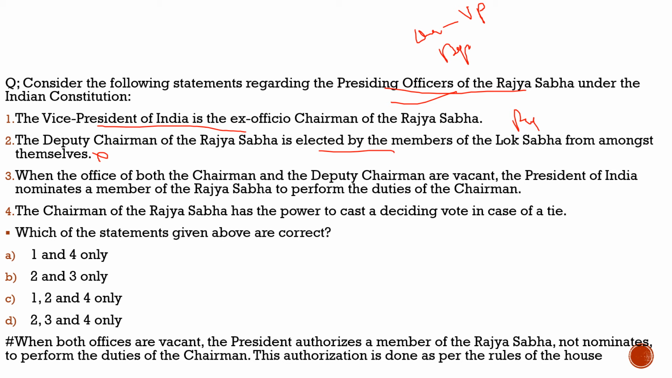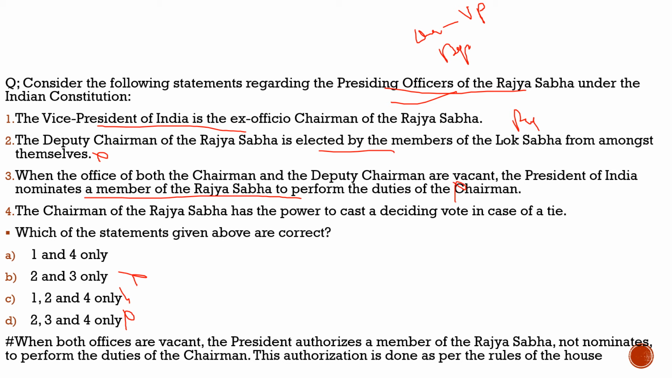Here option 2 is incorrect. We can eliminate option B, we can eliminate option C, and we can eliminate option D. So we are left with 1 and 4 only. So what is the third statement? When the offices of both the chairman and the deputy chairman are vacant, the President of India nominates a member of the Rajya Sabha to perform the duties. It is totally incorrect. We saw that.